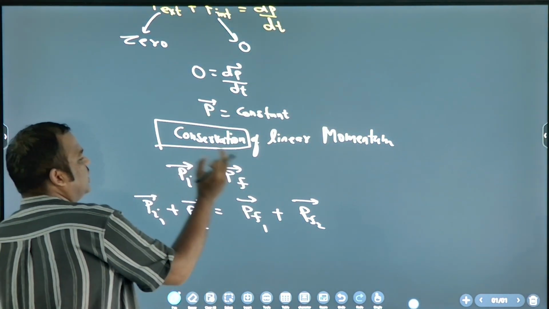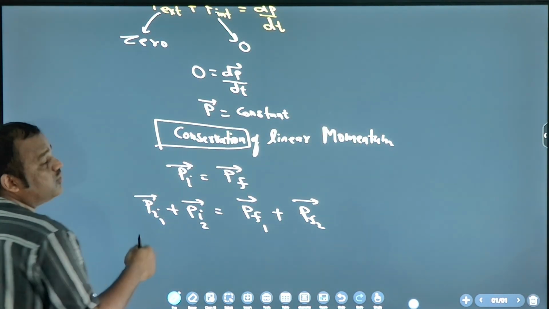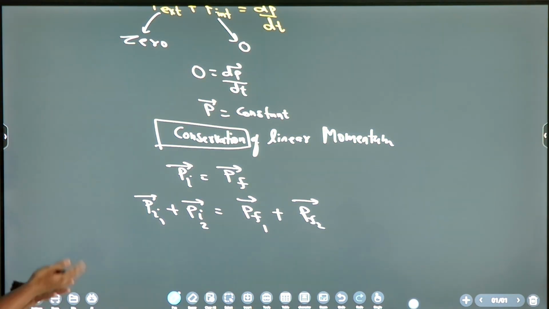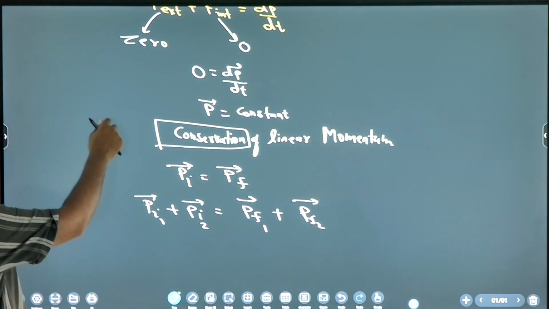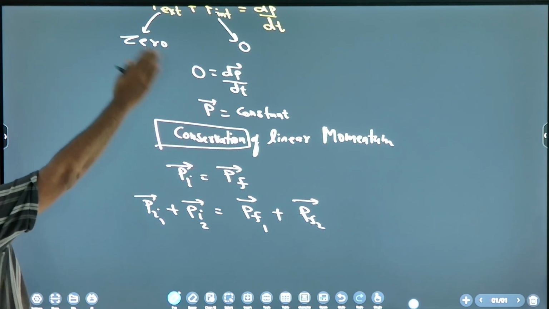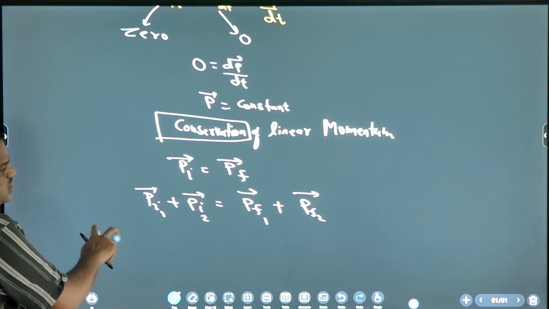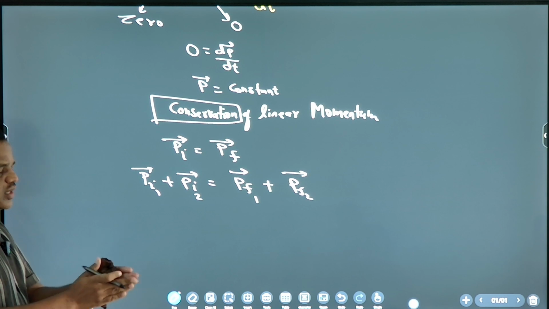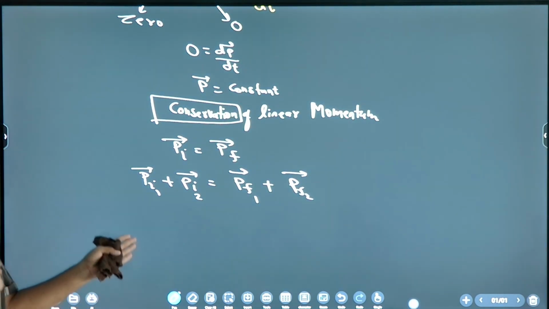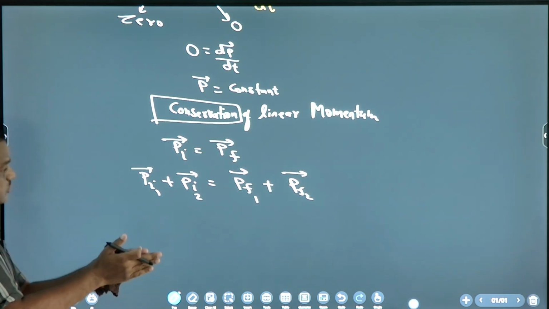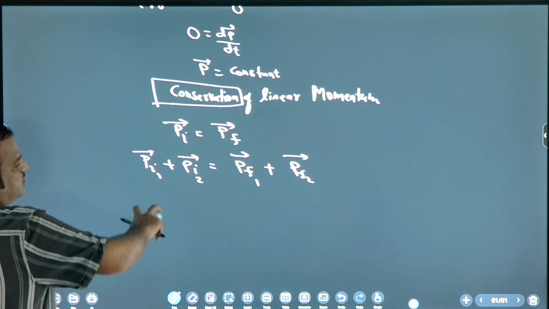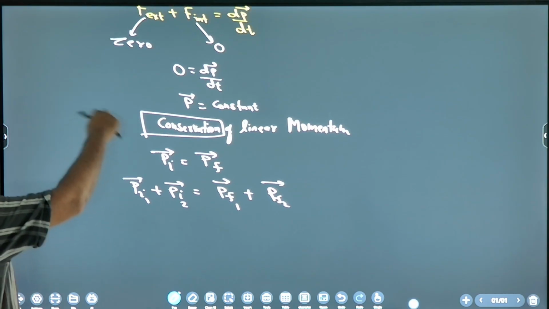So basically, this is known as conservation of linear momentum. Momentum before and after is the same. Before and after what? Explosion or collision. Because in explosion two objects go away from each other, but in collision two objects come close to each other. So note down this.